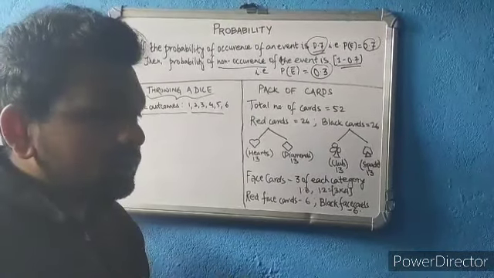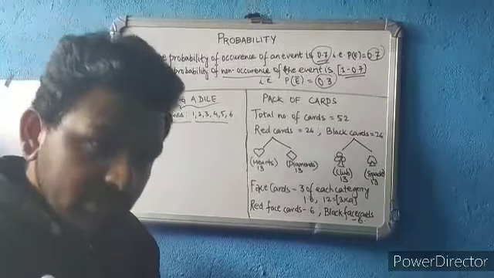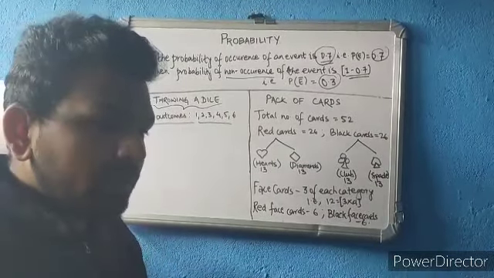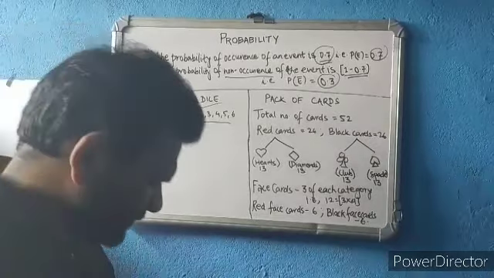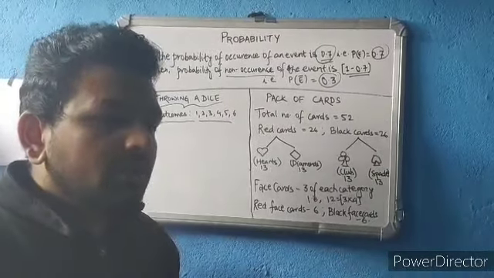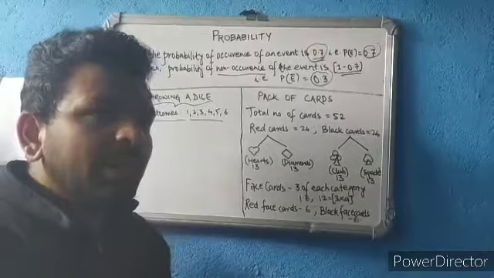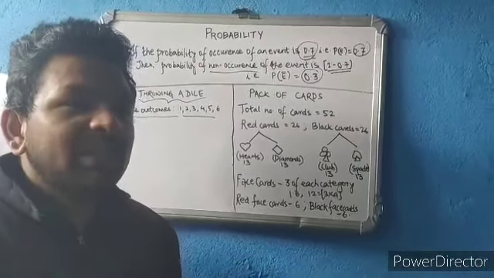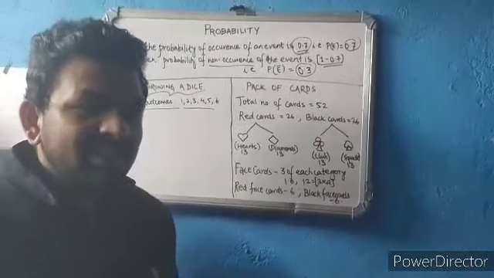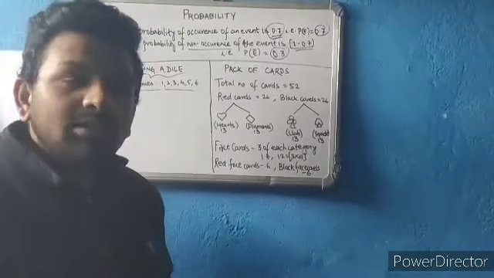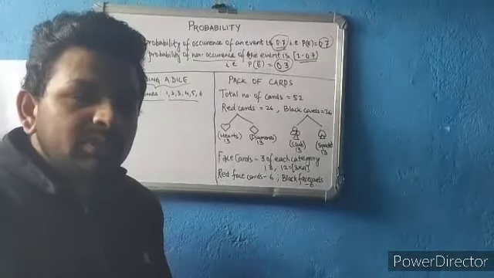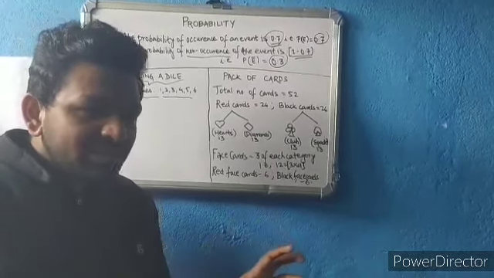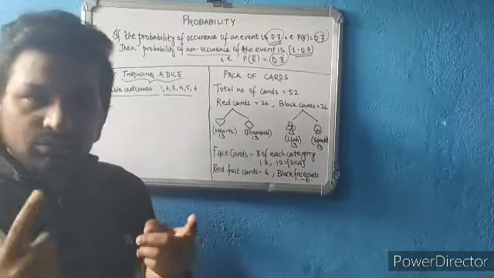What we have known till now is probability lies between 0 and 1. It cannot exceed 1 and it cannot be less than 0. So in that context, if the probability of you passing the examination is 0.7, what is the probability that you will not pass the examination? That is, you will fail the examination. That will be 0.3, isn't it? Because 0.7 plus 0.3 is 1.